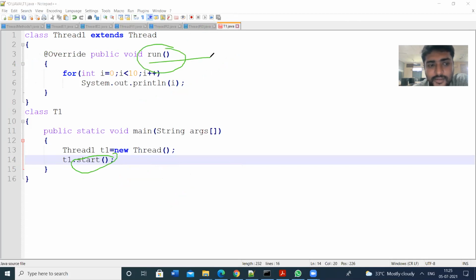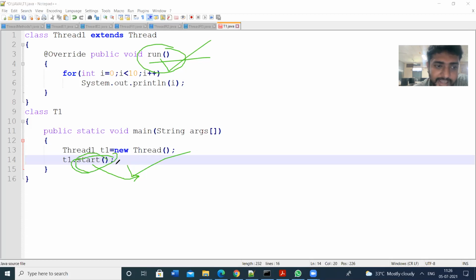There is no need to invoke T1.run separately. The run method is implicitly invoked by the start method. Whenever you invoke the start method, the run method will automatically execute.